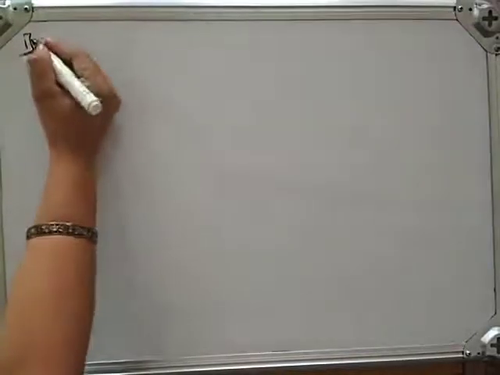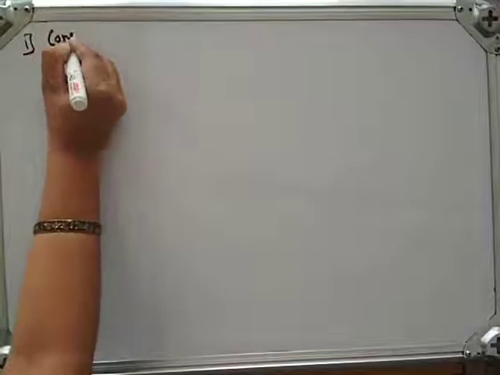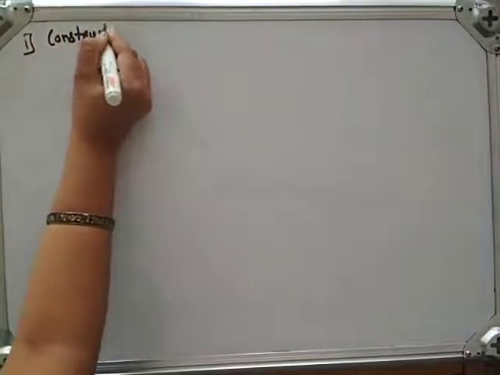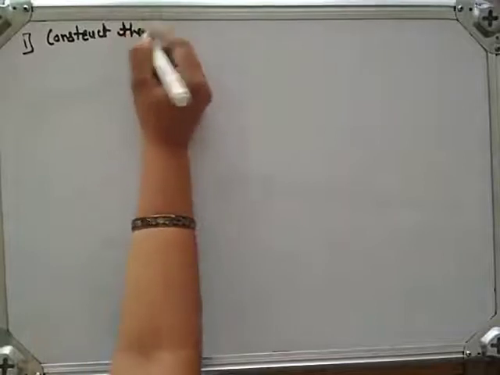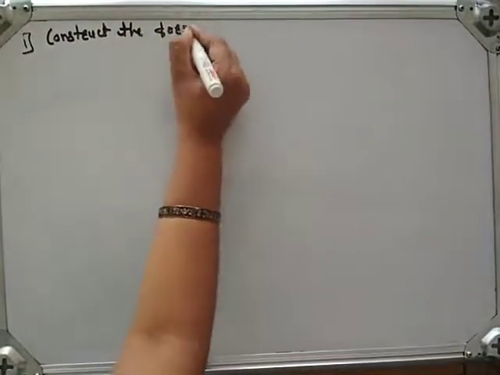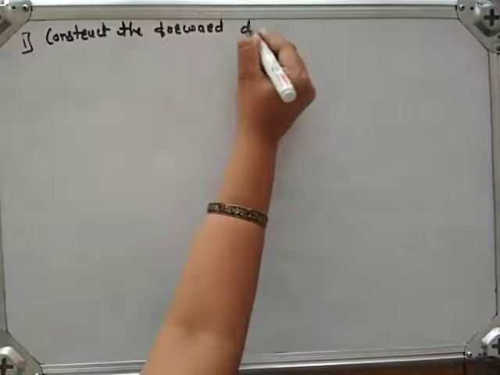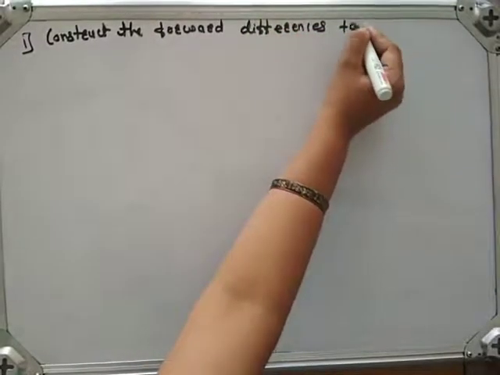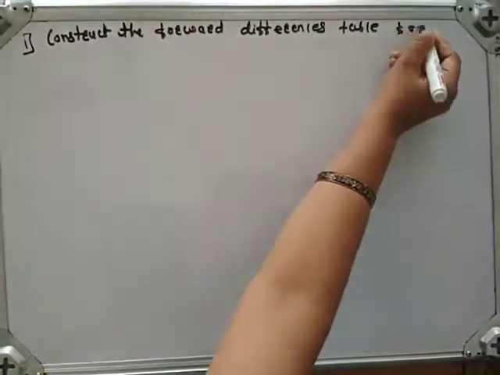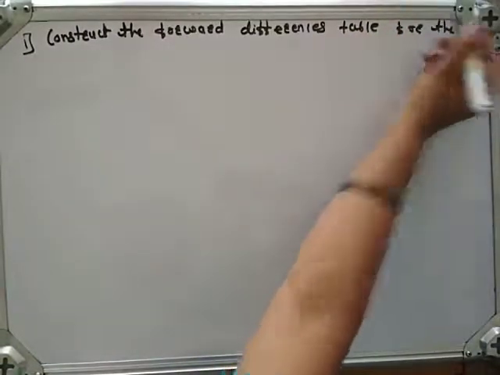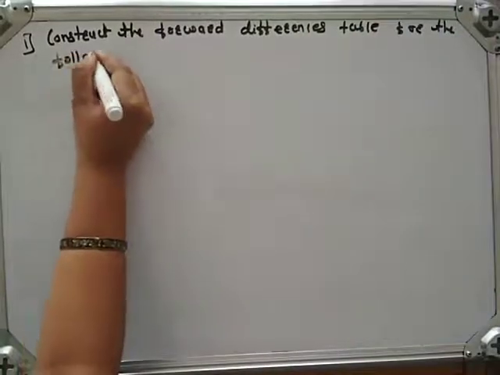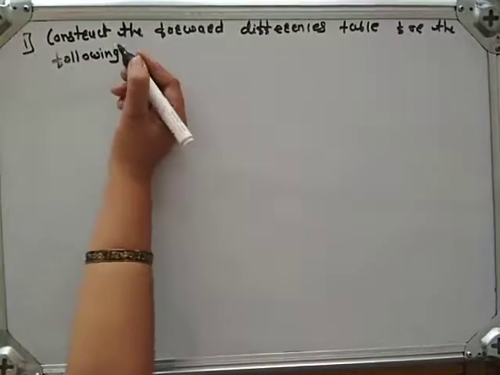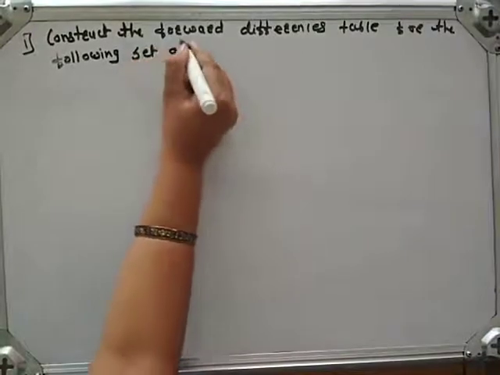Now we will see some examples on forward differences. Let us take the first example. Construct the forward differences table for the following set of values.